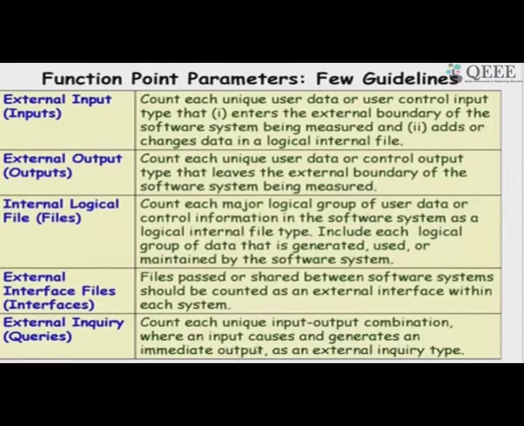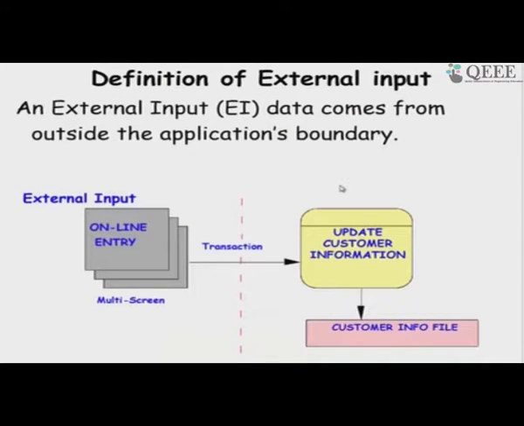So, this I have written down for you to refer later, what each of these are, and basically whatever we discussed is written down here, to serve as a note. This is again a little bit of elaboration of these 5 parameters, because they are important to understand before we can take up some problems. If we have an understanding of these 5 parameters, we can easily identify and compute.